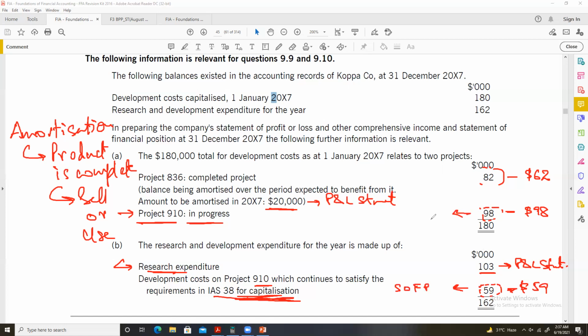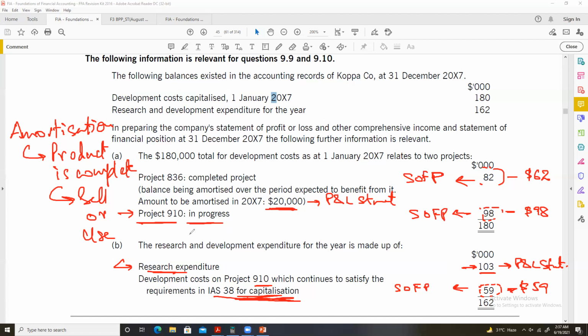So these 59 will be capitalized in the statement of financial position. This 98,000 will also be recognized in the statement of financial position, and this 82,000 will also go to the statement of financial position. The only amounts that belong to the profit and loss statement are this $20,000 amortization and this $103,000 research and development expenditure.